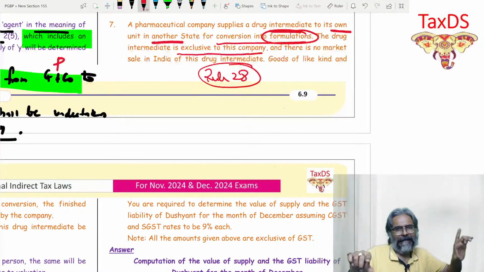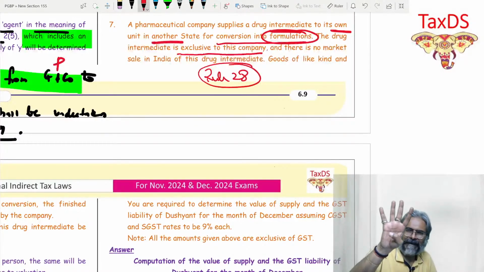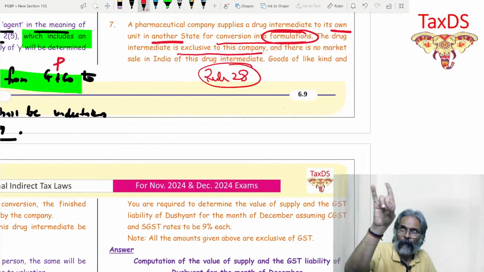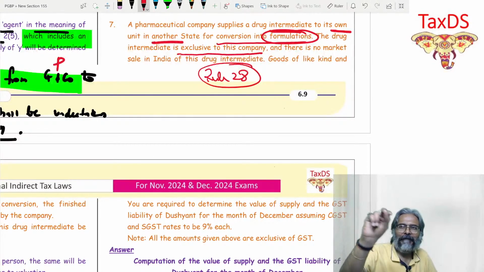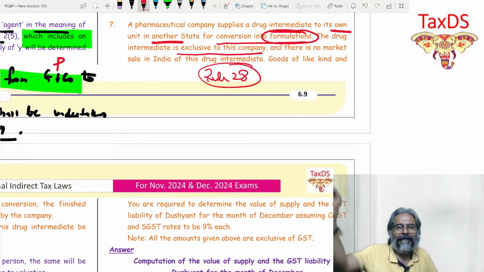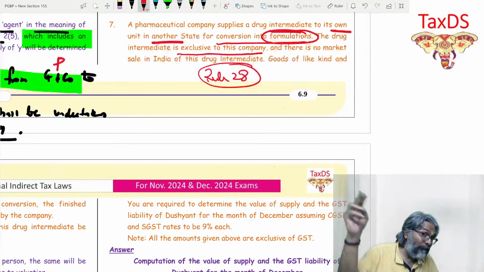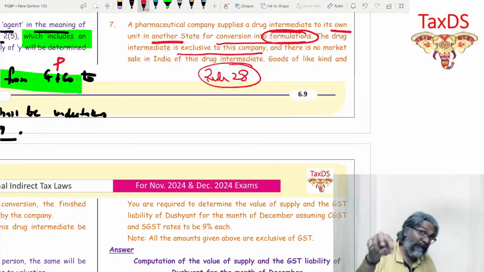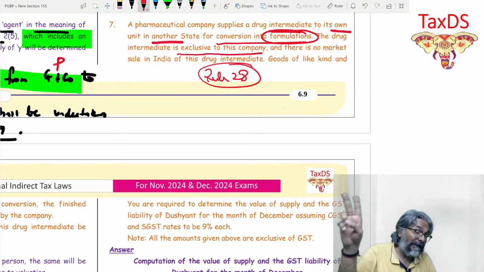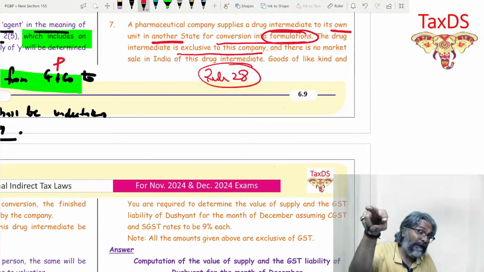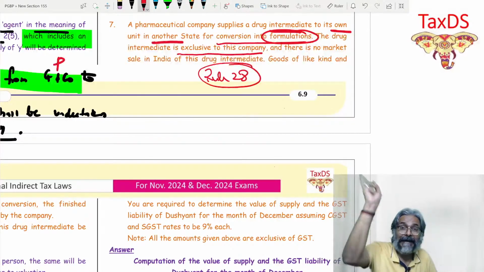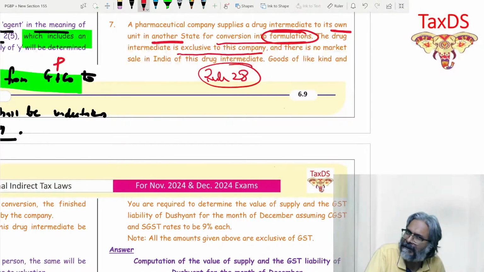And in rule 28 and rule 27, which we did parallelly, you just know rule 27 had 4 points, which is that 4 point OMB, open market value. Second one was about the value of the money received plus the monetary value of the non-monetary consideration, which is very unique to rule 27 only. Then point number 3 was the like, kind and quality, and point number 4 was 30 and 31.